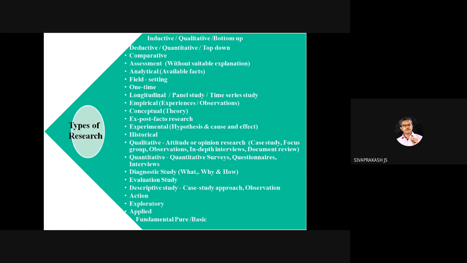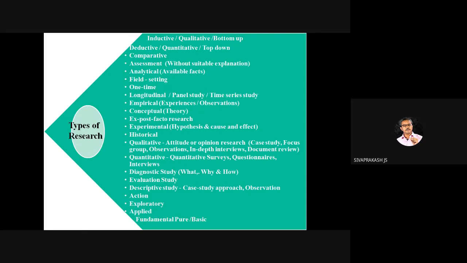Then what is experimental research? In experimental research, we analyze the data by using statistical tools. Framing of hypothesis, hypothesis testing, and the application of statistical tools are all important in experimental research. Experimental research, quantitative, qualitative, all these things we will see in elaborate manner in our future classes.